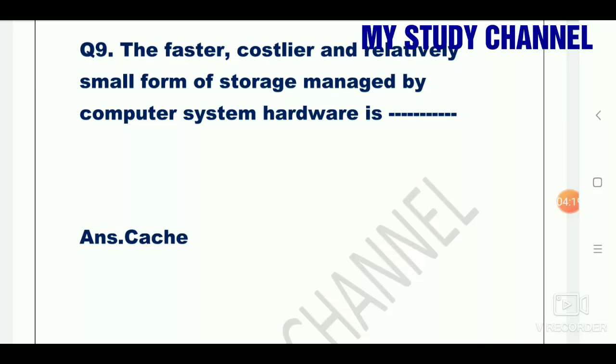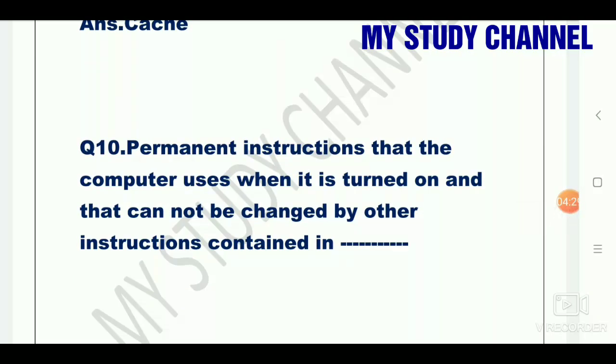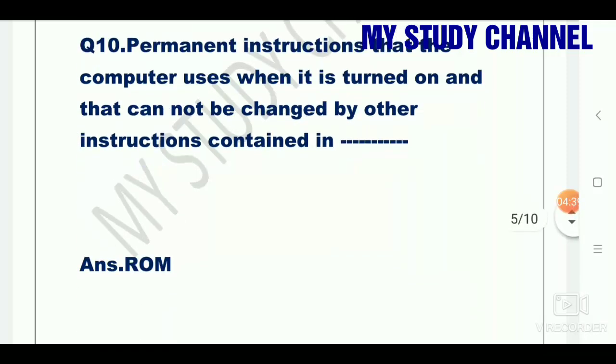Question 10 is permanent instructions that the computer uses when it is turned on and that cannot be changed by other instructions contained in ROM.